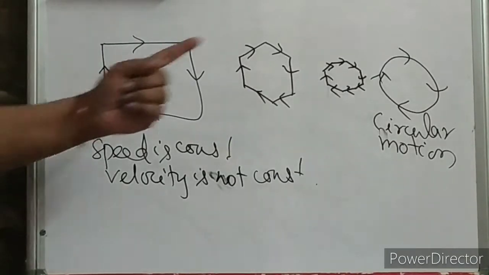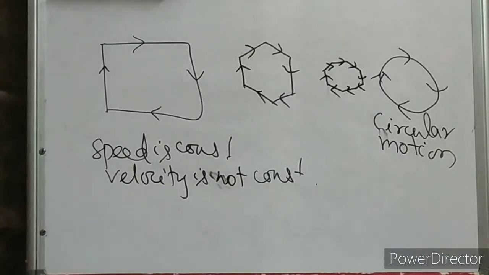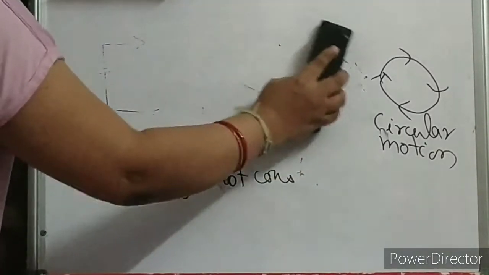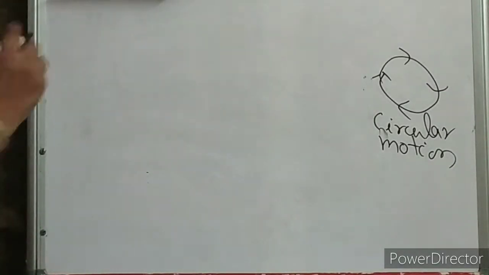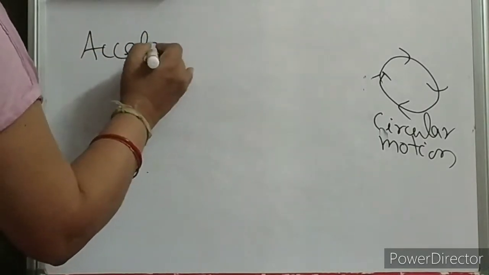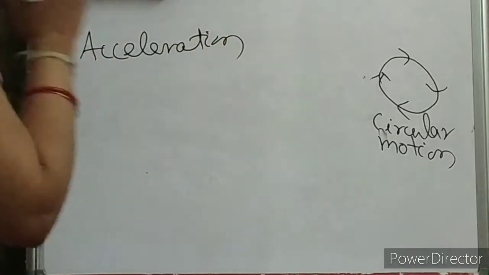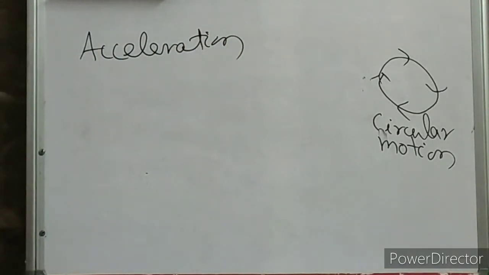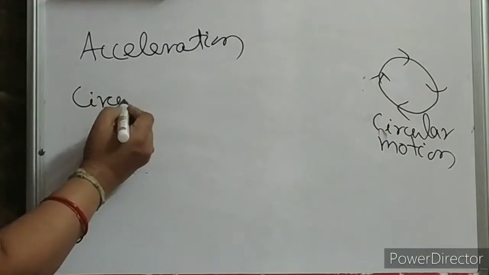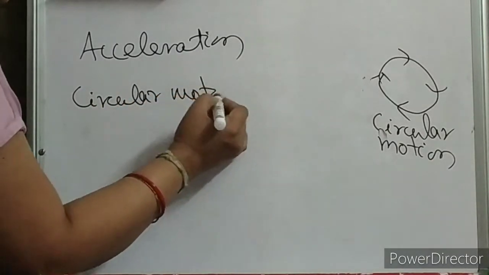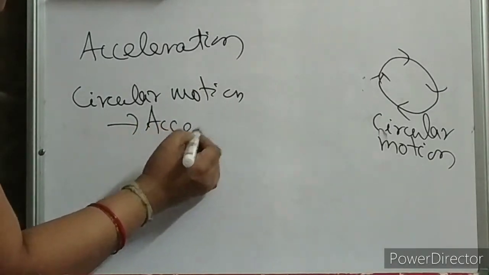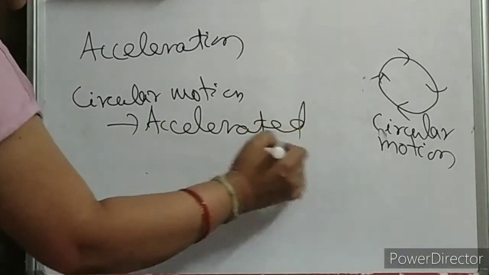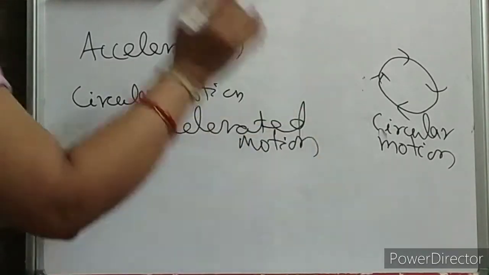Clear what is circular motion and what is uniform circular motion? So in motion in this circle, velocity is changing. If velocity is changing, children, then what is that? Change in velocity means there will be acceleration. So circular motion is nothing but accelerated motion, since velocity keeps on changing.